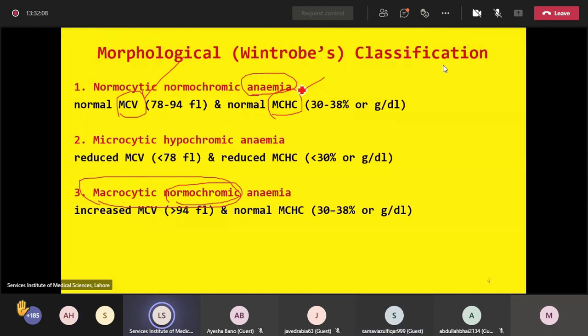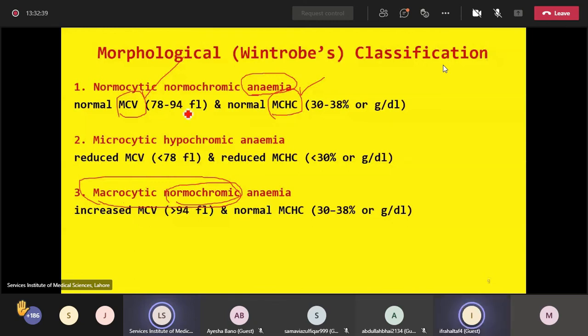Okay. Now, by definition, anemia is defined as reduced RBC count or reduced hemoglobin content for that particular age group and that particular gender group. I repeat, reduced RBC count or reduced hemoglobin content for that particular age group and gender group is defined as anemia.